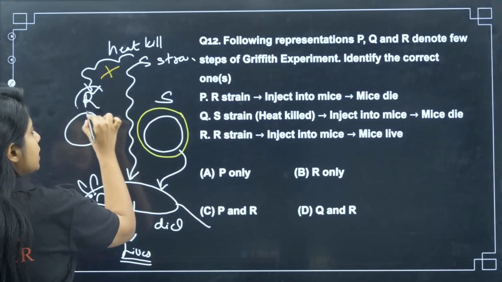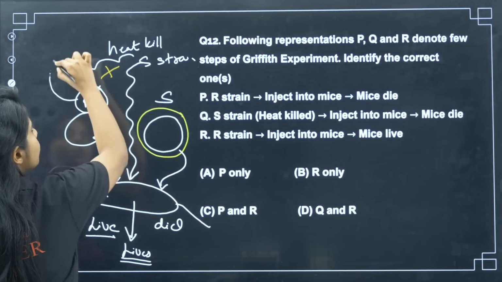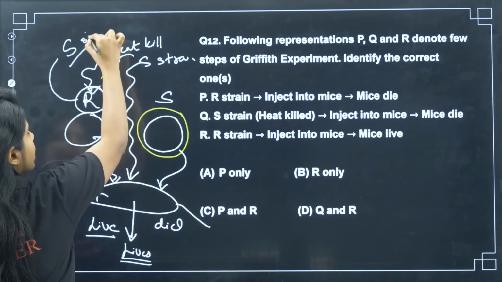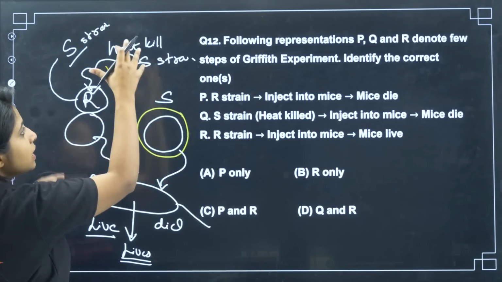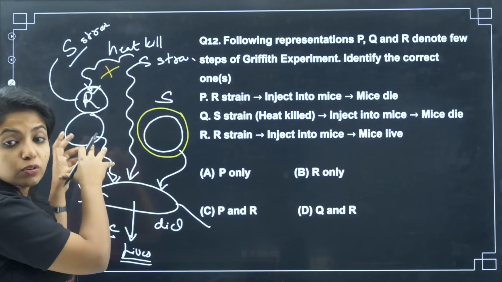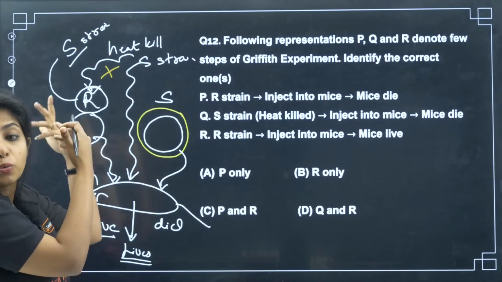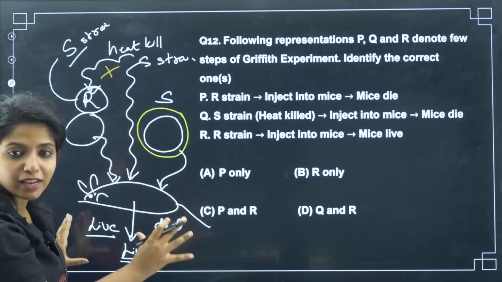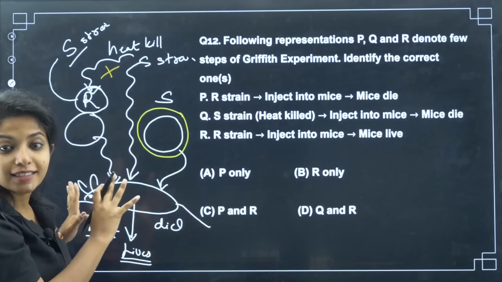So probably it happened because from this heat killed S strain, something was getting transferred to the R strain, making the R strain convert into what? An S strain. So basically, something was being passed which transformed the R strain into S strain, killing the mice, my dear children. Okay, this was the whole funda.